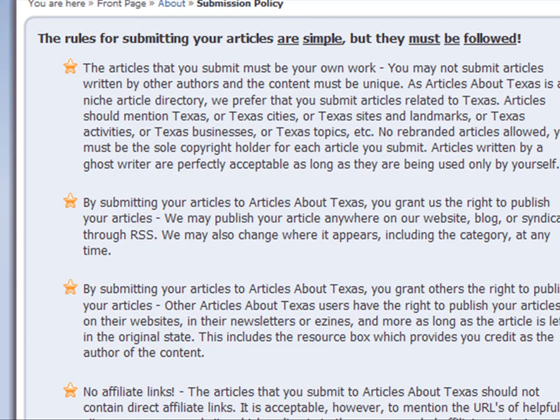If it's Texas, make sure you mention Texas, Texas cities, Texas sites, Texas landmarks, Texas activities, Texas businesses, Texas topics. If it's California, the same thing. If it's New York, the same thing. If it's any of the other states, the articles about Iowa or whatever it might be, although Iowa's not live, we want you to do that.